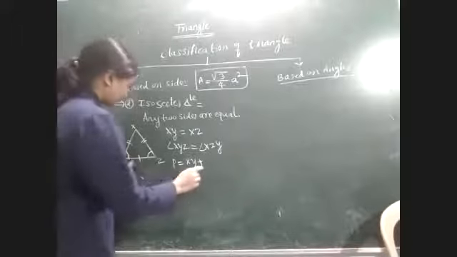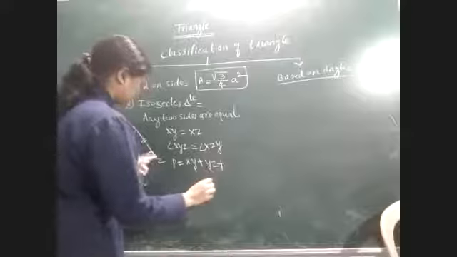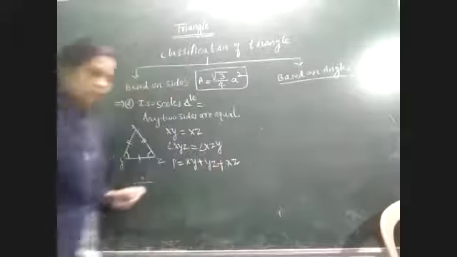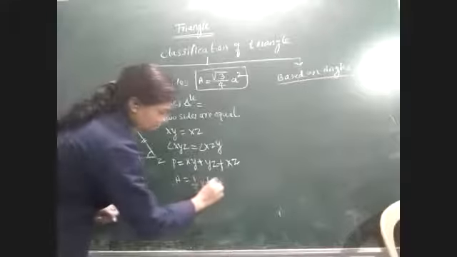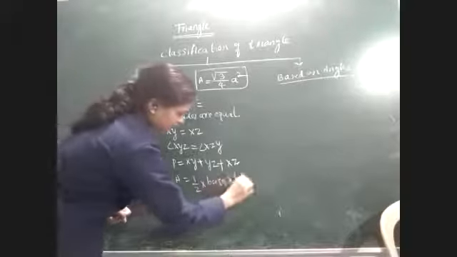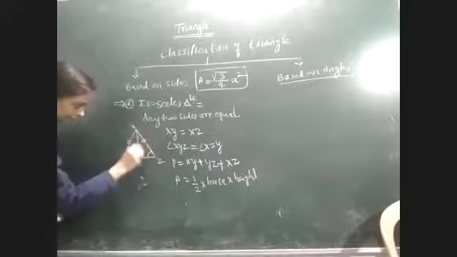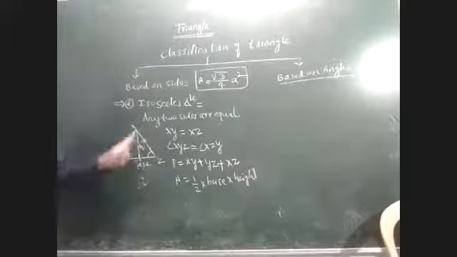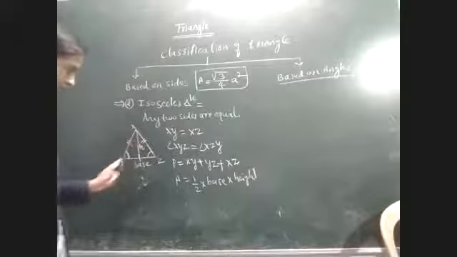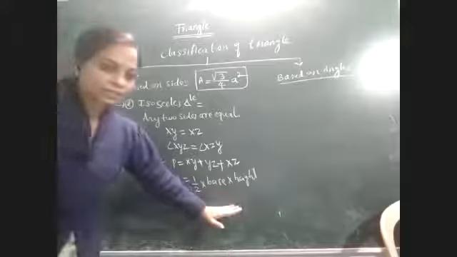So XY plus YZ plus XZ, this is the perimeter. Area is the same, 1/2 into base into height. This one is called the height and this is the base. Always base, height. This is the height of the triangle and this is the base of the triangle. So this is the area of the isosceles triangle.